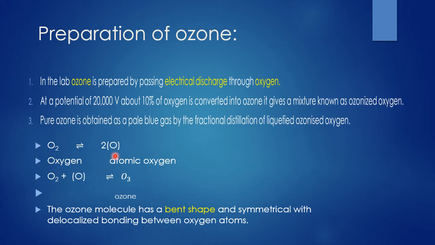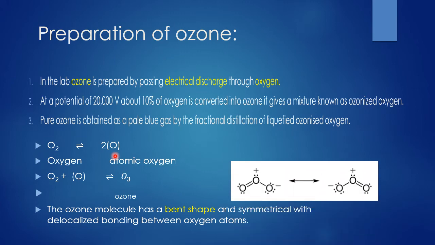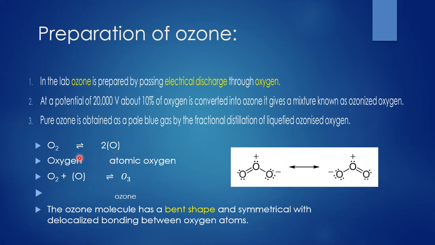The ozone molecule has a bent structure. The structure is bent and symmetrical, with delocalized bonding between the oxygen atoms. Here it is a V-like structure, and there will be a delocalized electron. This electron pair can shift, either staying here or migrating there, so there will be delocalization. So that's what is mentioned.